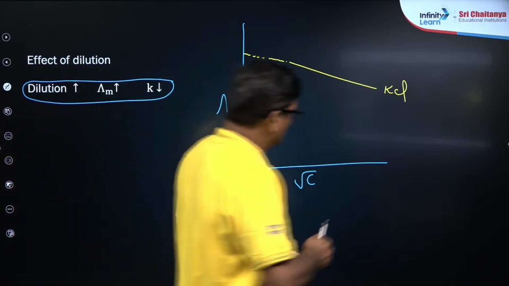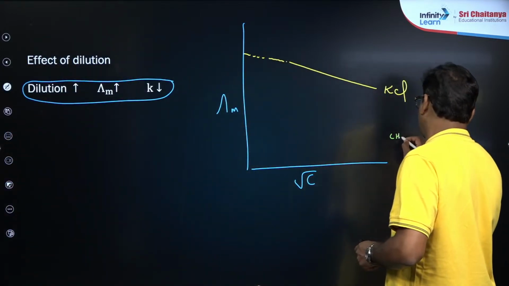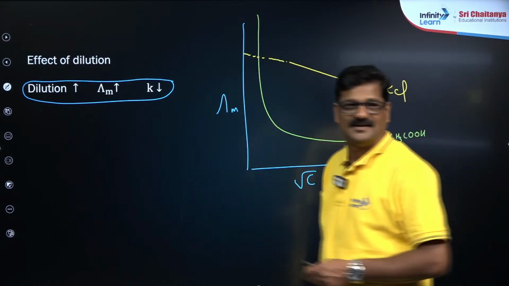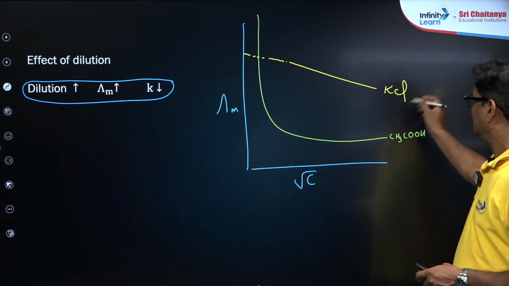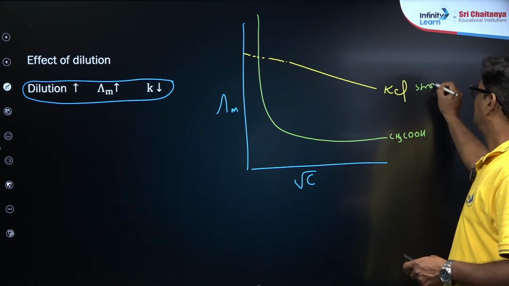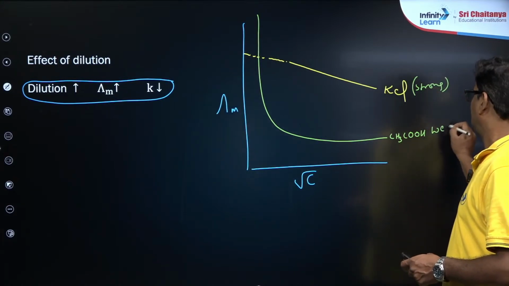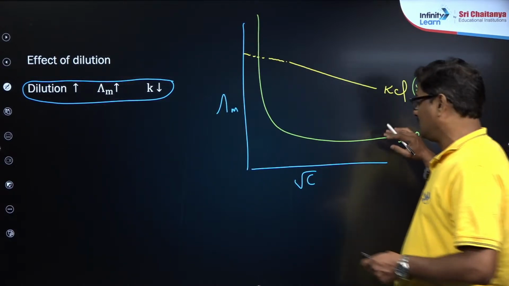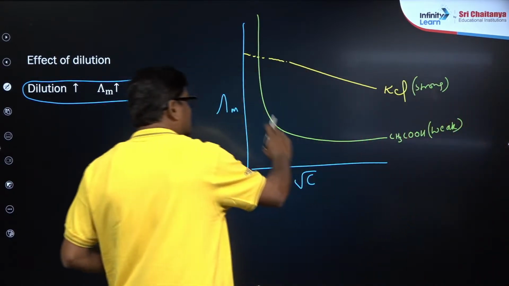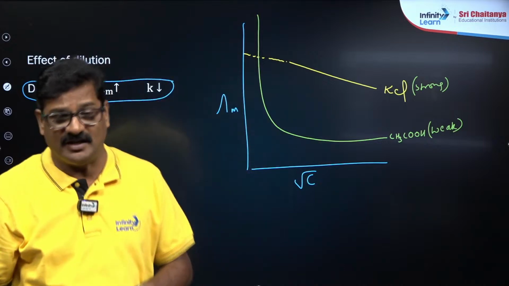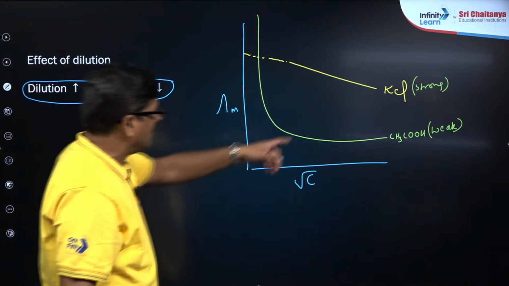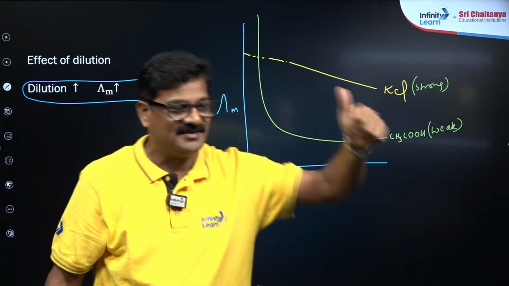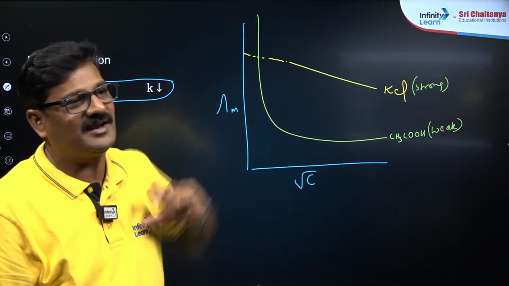Right. So if it is for CH3COOH, it is going to be lower than this, which is a strong electrolyte, and this is a weak electrolyte. Of course weak, its conductivity will be lower than this one, but with dilution there is a sudden increase in the conductivity, whereas for a strong electrolyte there is a steady increase in the conductivity. Fine, that is the observation, very very important.